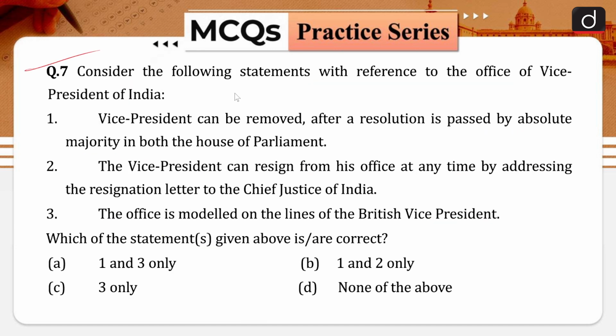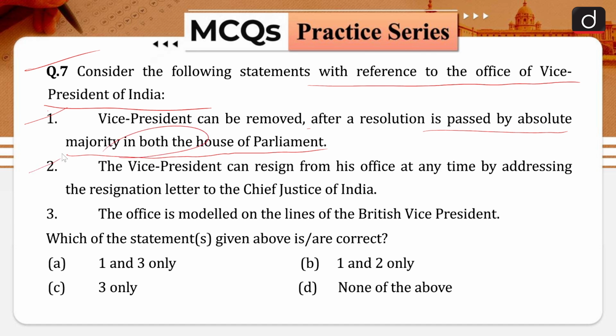So the question is, consider the following statements with reference to the office of Vice President of India. Statement number 1 is, Vice President can be removed after a resolution is passed by absolute majority in both the houses of the Indian Parliament. Statement number 2 is, the Vice President can resign from his office at any time by addressing the resignation letter to the Chief Justice of India. Statement number 3 is, the office is modelled on the lines of the British Vice President. So which of these statements given above are correct?